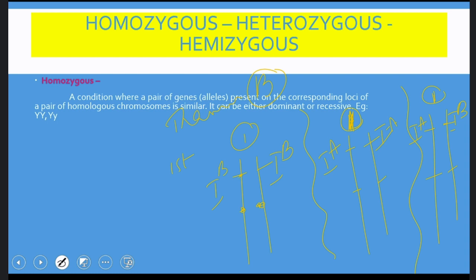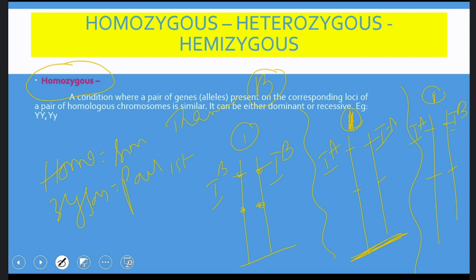Here the pair of alleles are the same in the first individual and in the second individual. In such conditions, they are called homozygous individuals. Homo means similar, zygous means pair.